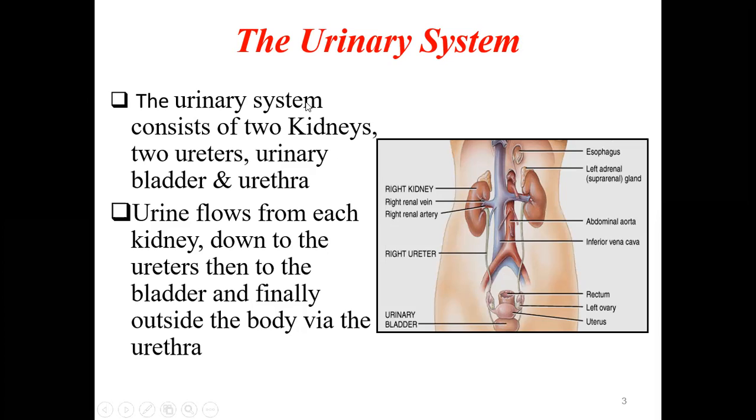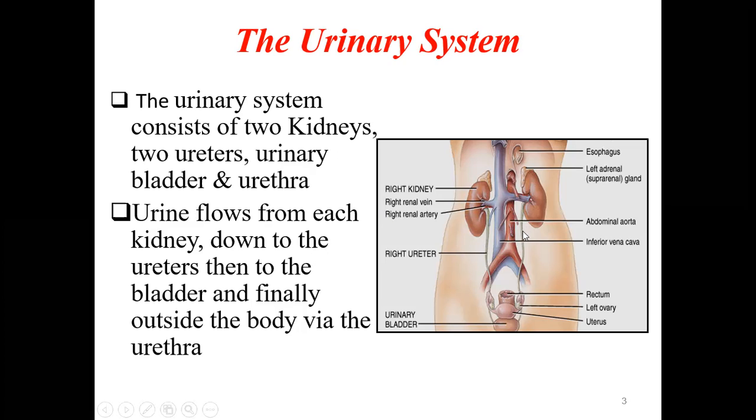Okay. So the urine flows from each kidney. So the urine is formed in the kidney and it removes the waste products, along with some quantity of water, which will flow from each kidney in the form of urine down to the ureters. From the kidney it will be passed into the ureters.